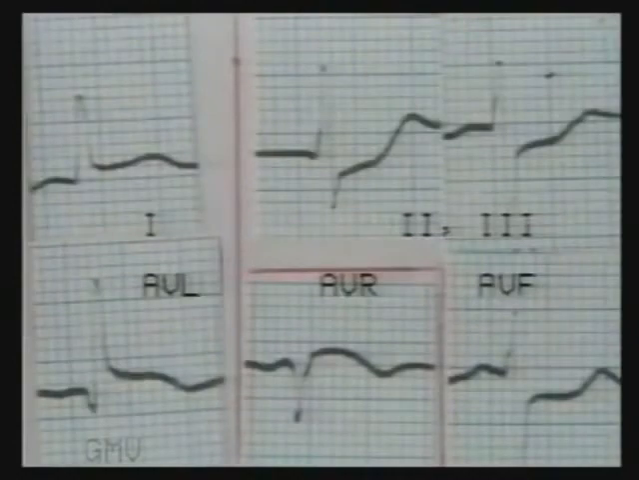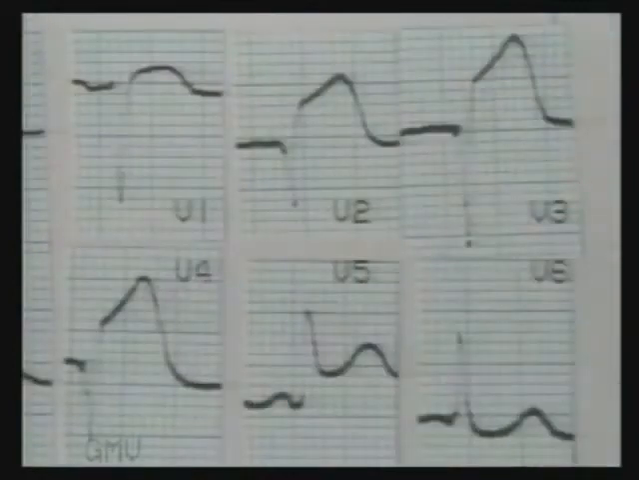This ECG shows ST elevation in leads 1 and AVL and reciprocal ST depression in leads 2, 3 and AVF. This is an anterior wall infarct. The chest leads show ST elevation from V1 to V5. So this is an extensive anterior wall infarct.